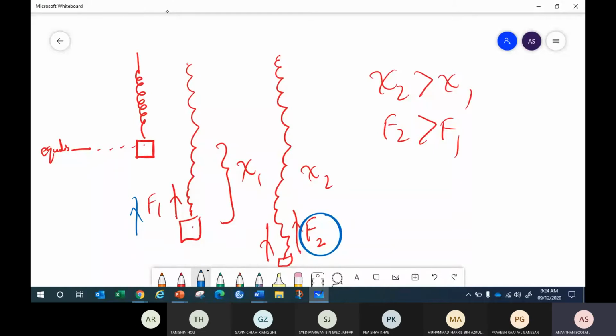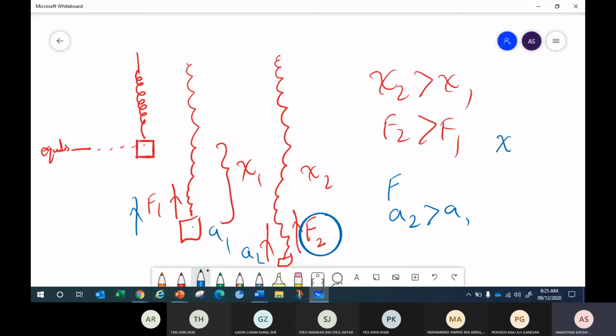So F2 is greater. If F2 is greater, which particle is going to accelerate more? Is A2 greater or A1 greater at the moment of release? At the moment when you release it, F2, so A2 is greater than A1. Correct? So for this system, what do we conclude?